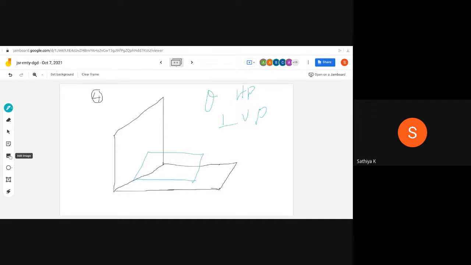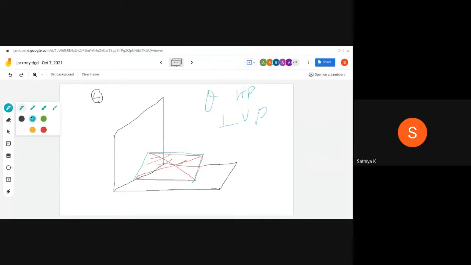This is like this, something like that. Okay, but this is not transparent. You can shade it like that. So the shading option, I don't know where it is. You shade it like that, then only you can easily understand the things.